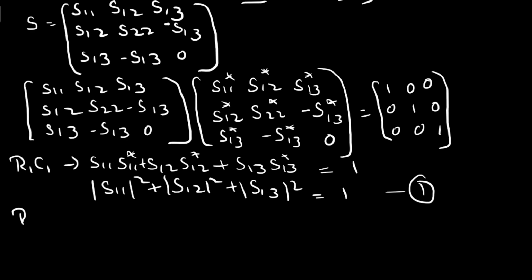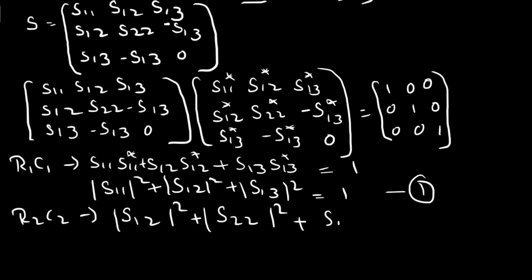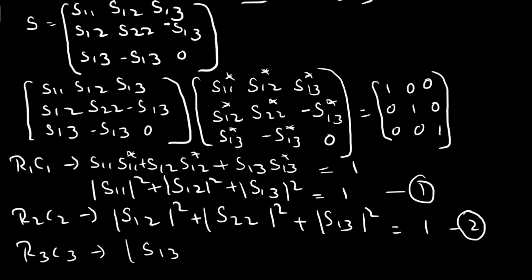Similarly, let's go with R2 and C2. We get modulus of S12 square plus modulus of S22 square plus modulus of S13 square equal to 1. Let us consider this as equation 2. And let's go with R3 and C3. So here it is modulus of S13 square plus modulus of S13 square equals 1. Let us consider this as equation 3.